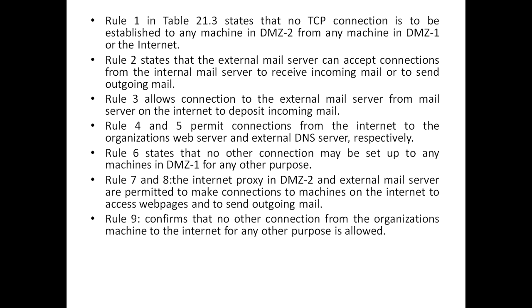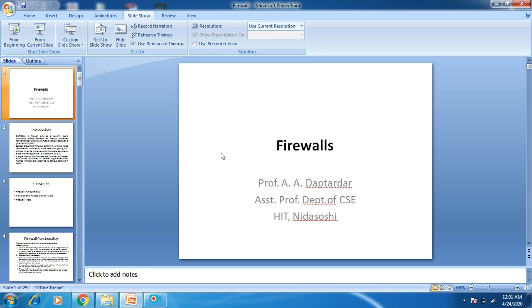Rules 7 and 8 say that the internal proxy in DMZ2 and the external mail server are permitted to make connections to machines on the internet to access web pages and to send outgoing mail. Rule 9 confirms that no other connection from the organization's machines to the internet for any other purpose is allowed. So this is the firewall chapter, the second chapter of the fourth module.